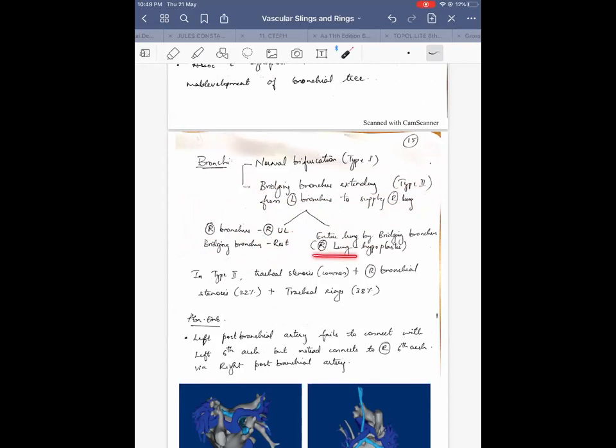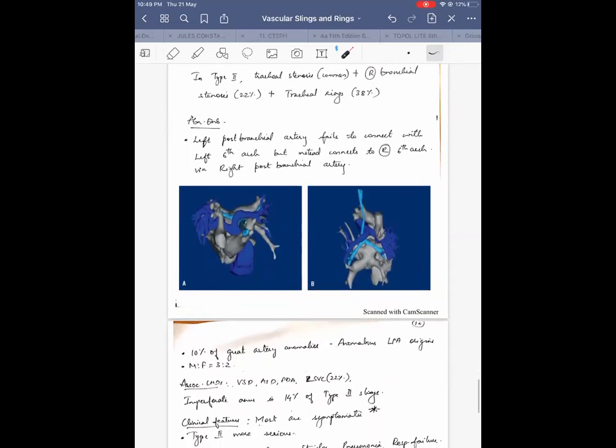In that case, the right lung can be hypoplastic. So in type 2, tracheal stenosis is common. Right bronchial stenosis is seen in 22% of patients, and tracheal rings are also seen in 38% of autopsy cases.